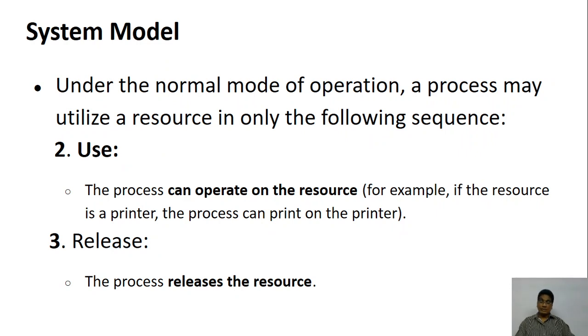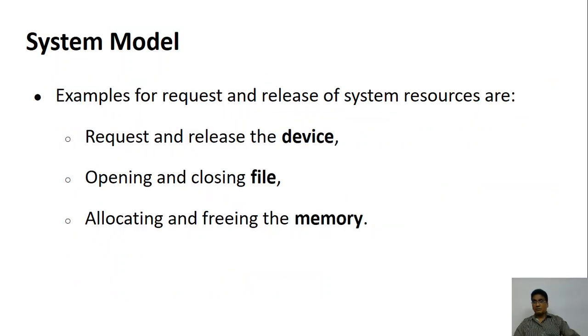The second one is, once the resource is given to you, you can use it. There is nothing that prevents you from using it. Suppose the printer is given, you can start your process, that is, your process can print. But once the work is over, the process has to release the resource back to the operating system so that the operating system can allocate it to the others. So this is how it goes.